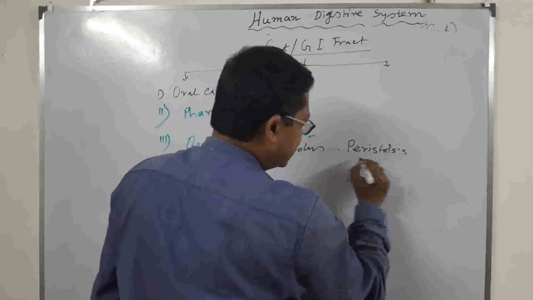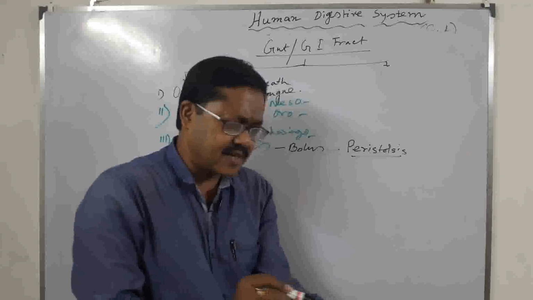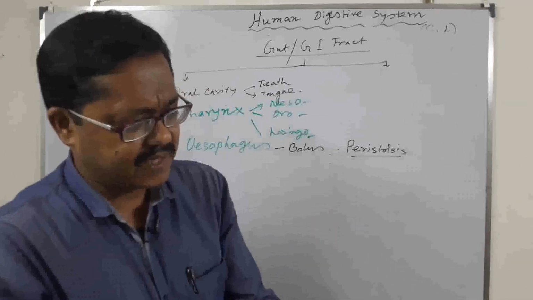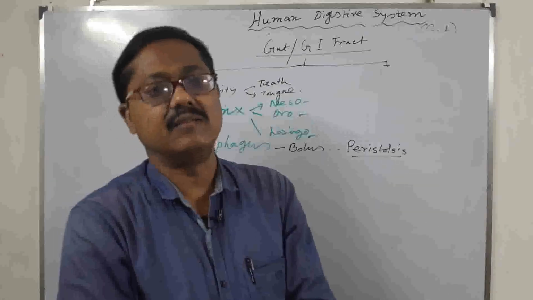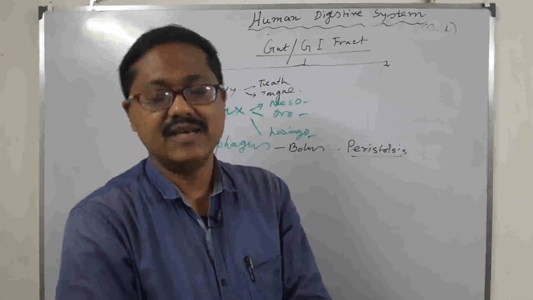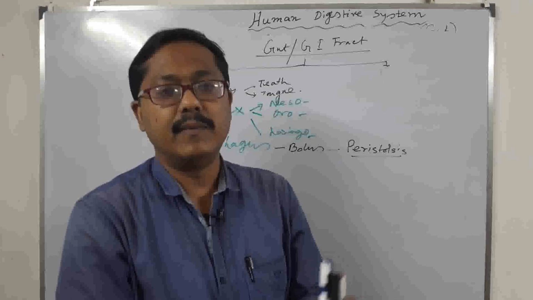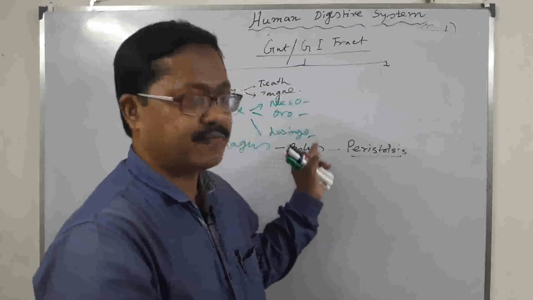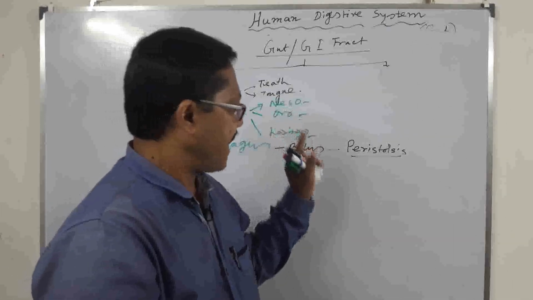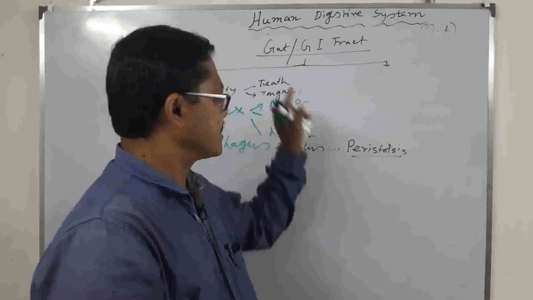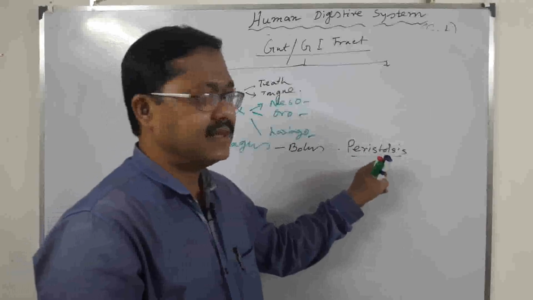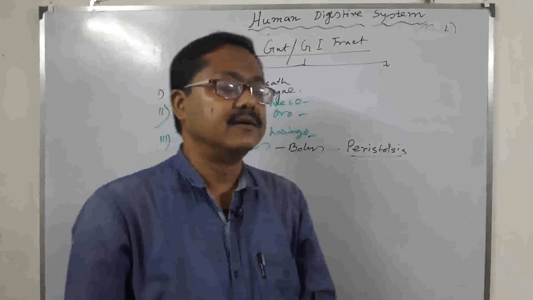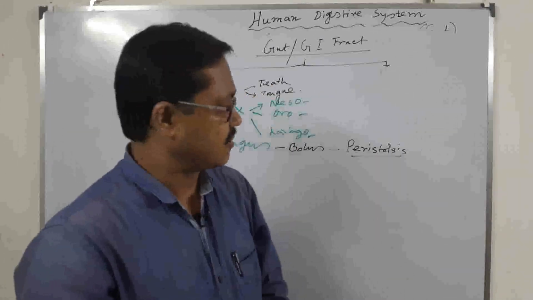What is peristalsis? Peristalsis is a rhythmic, autonomic contraction of our visceral muscle. This is the peristalsis. It is an uncontrolled process, and the bolus, that is the fragmented food particles mixed with saliva, passes through the esophagus by peristalsis. This is the rhythmic contraction of the muscles of the esophagus.